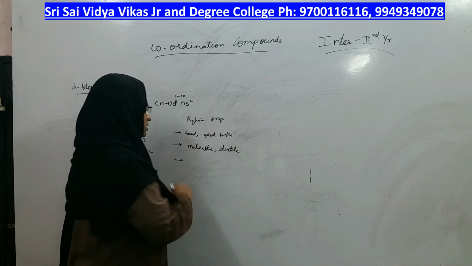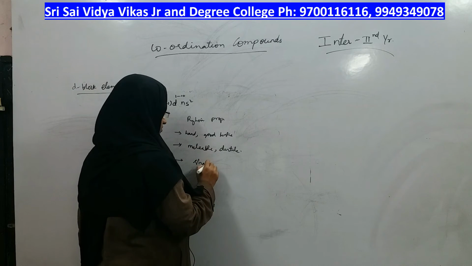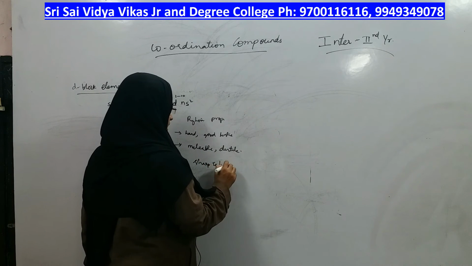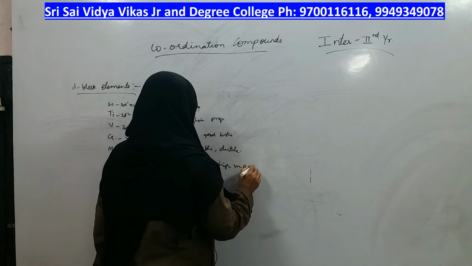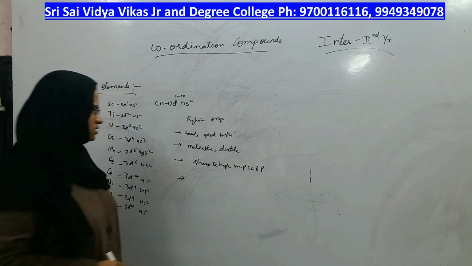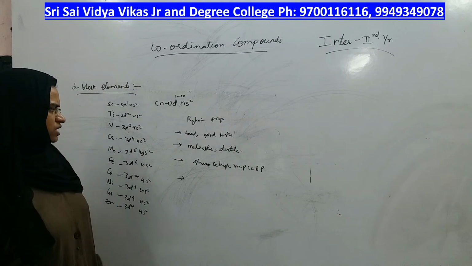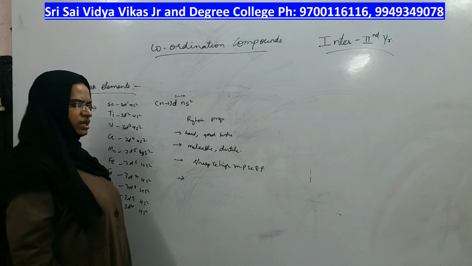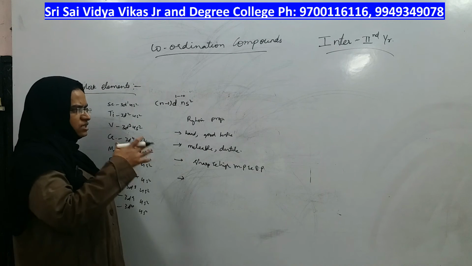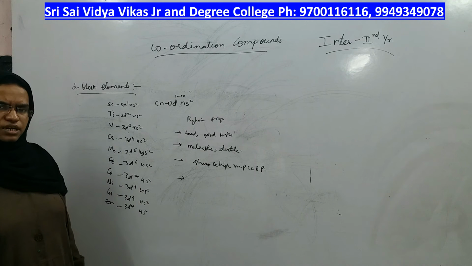What else? Their melting points and boiling points are sharp, high melting point and boiling point. They are malleable in nature and ductile in nature. They are hard and have a good luster. These are the special physical properties of all the transition elements.